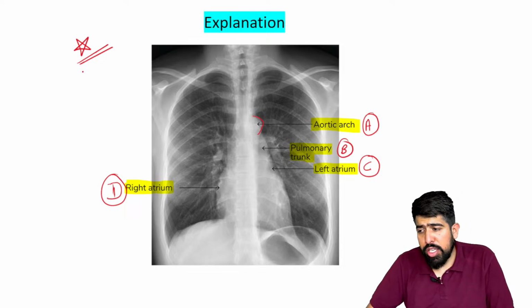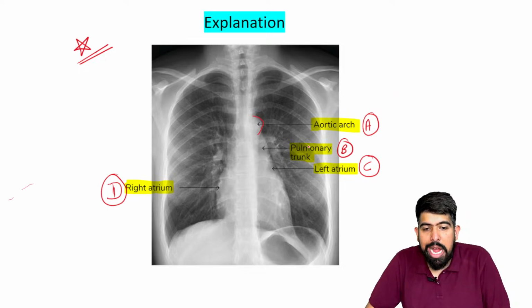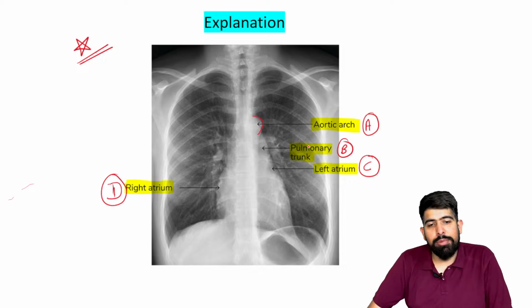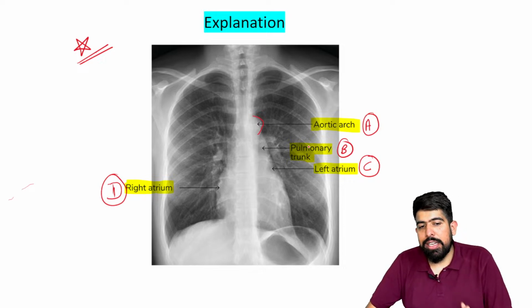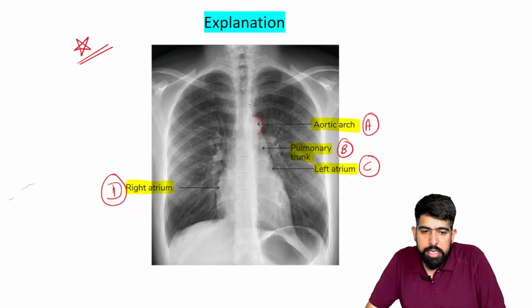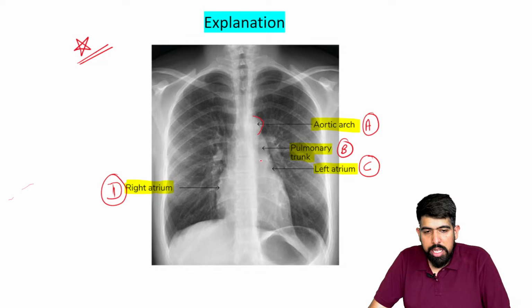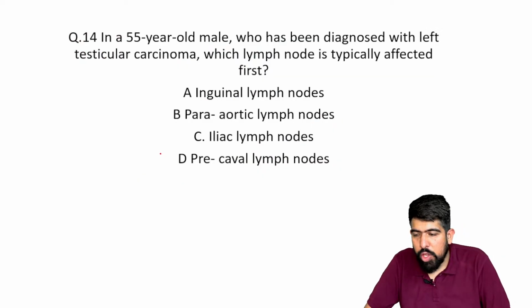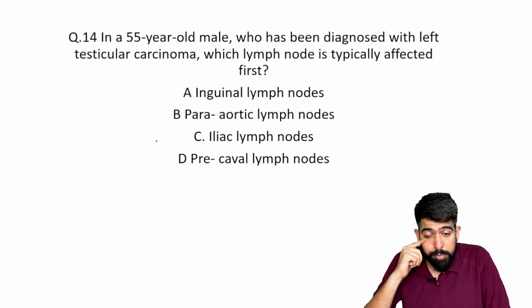Maybe in a previous yearly question they asked about the pulmonary trunk. Maybe this time they can ask you about the aortic notch, or about the atriums. So you have to remember all of this: the aortic notch is A, below it we have the pulmonary trunk, and then the left atrium and the right atrium. Perfect. Now moving forward to question number 14.